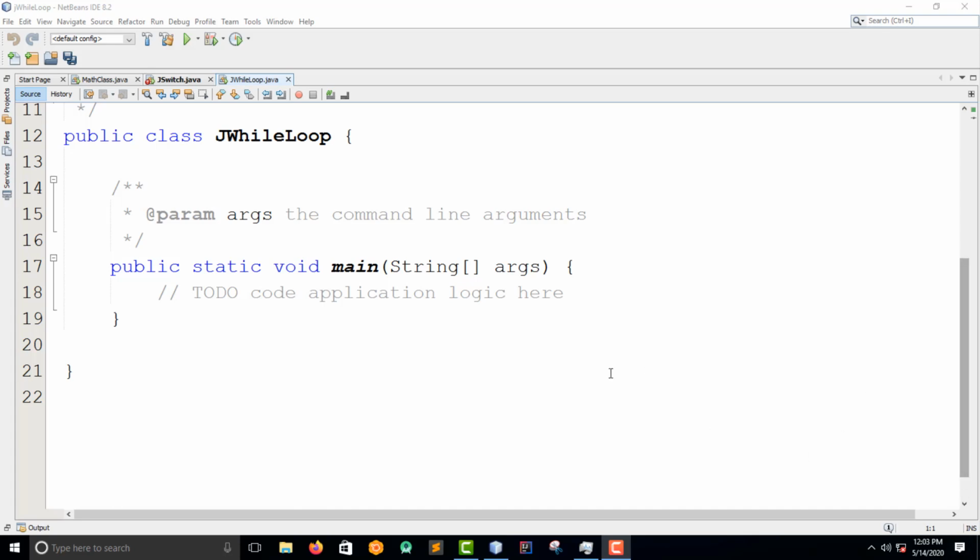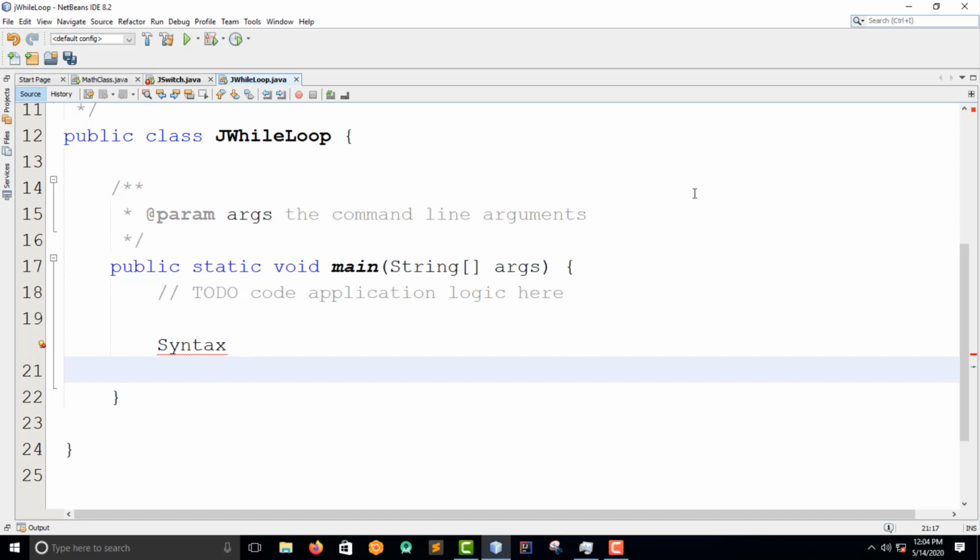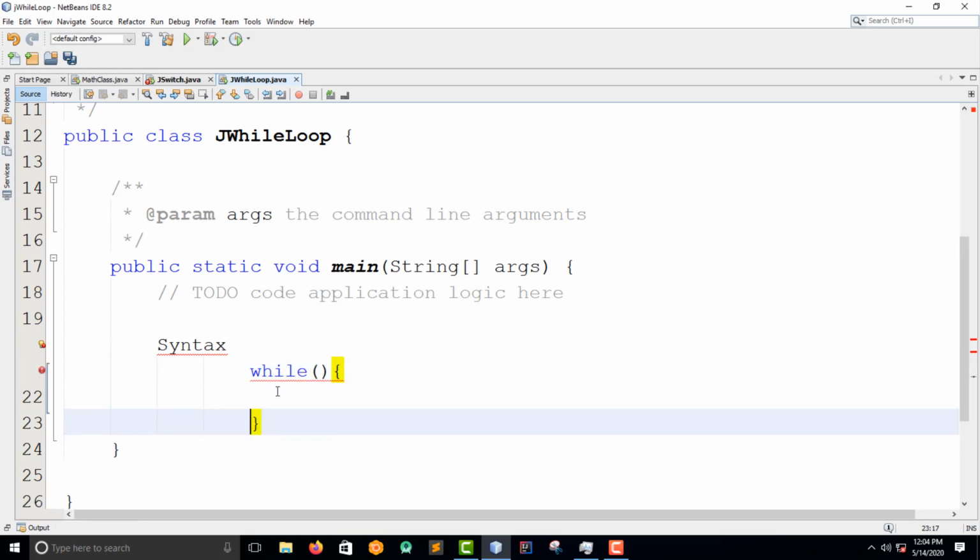So this is the syntax. Actually, what we normally do with the while loop, we just write the keyword while, and then we give the condition, and then we put the curly braces, and inside these curly braces is where your code goes.